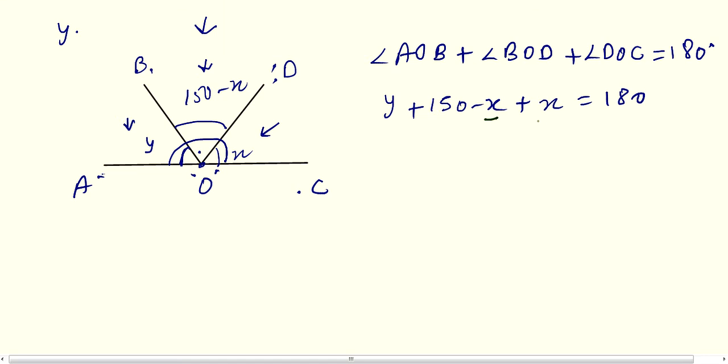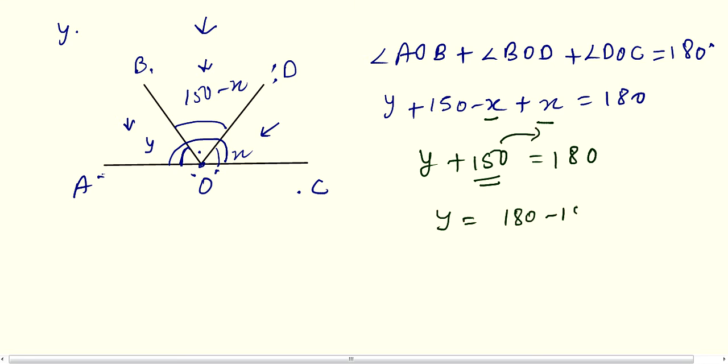Now minus x and plus x cancelled here. Only you will have y plus 150 equals to 180. Transpose this 150 to the right hand side. So y equals to 180 minus 150, y equals to only 30 degree. So this is your required answer, where you will get y equals to 30 degree.